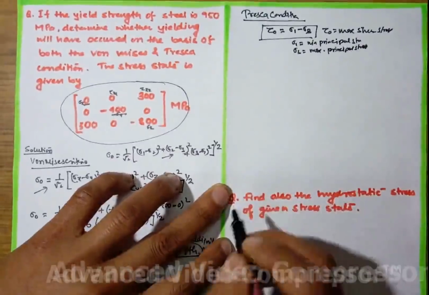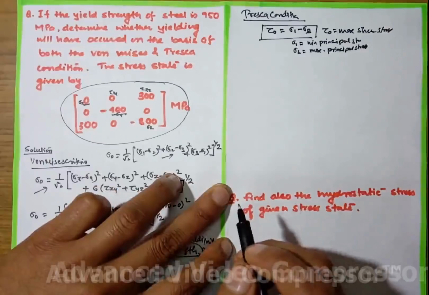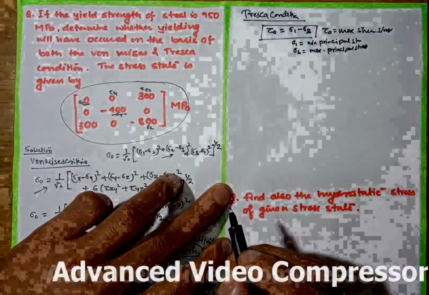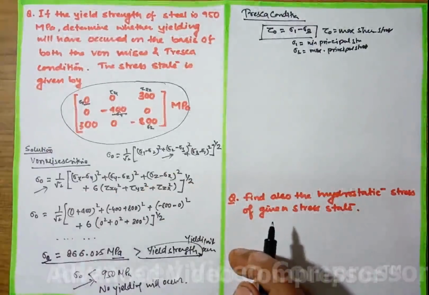So in this condition we have to find sigma 1 and sigma 3. We can't use sigma x minus sigma y. So to do that, we need to first find sigma 1, 2 and 3.